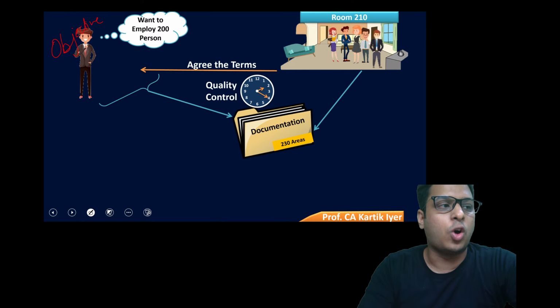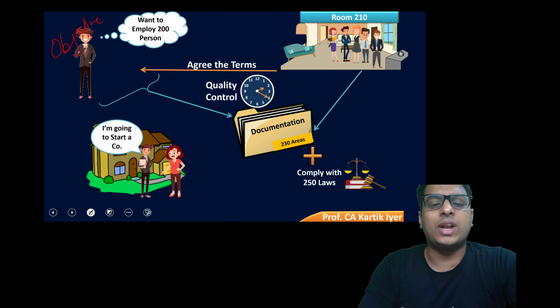Now, when this was done, he went to his house very happily and told his mother, Mom, I'm going to start a company. I'm very, very happy to tell you this. But mom tells him, go first clean your room. Now, how do we learn these? These are some of the standards that we are going to learn using this story. Remember, first the boy had an objective. The objectives of the auditor are given in SA 200, that is objectives of the auditor. He goes to room number 210 and agrees to the terms with his friends. That is called SA 210, that is nothing but agreeing the terms of the audit engagement.